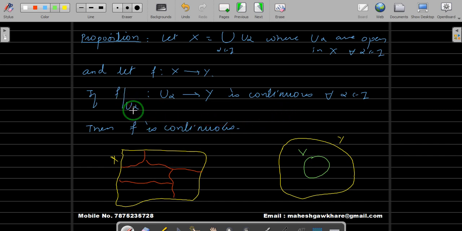So since f restricted to u alpha is continuous and V is open in Y, this implies the inverse image of this function will be open in your domain, that is u alpha. And again, we will consider that in a subspace topology.